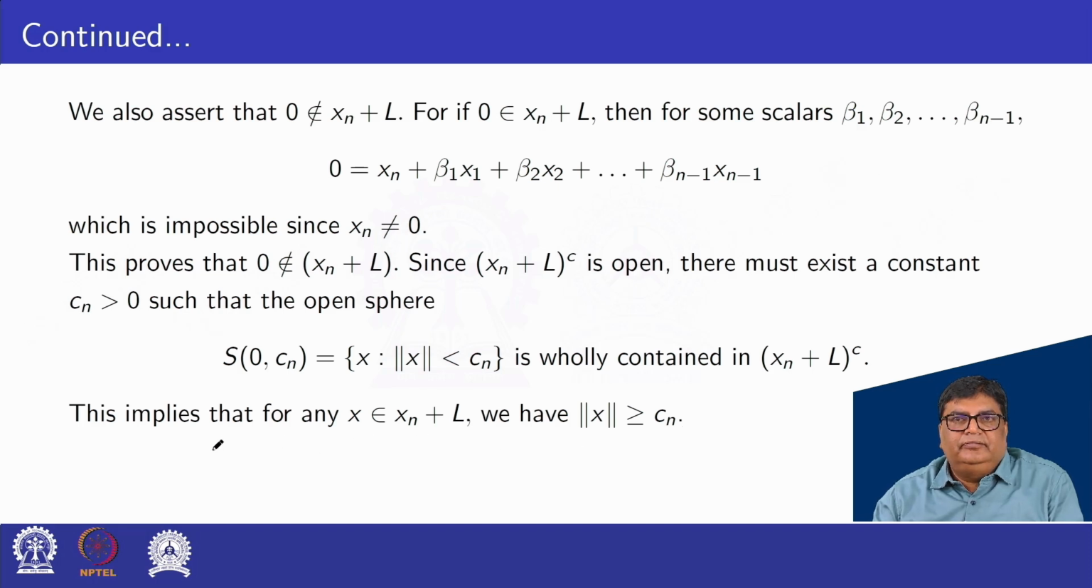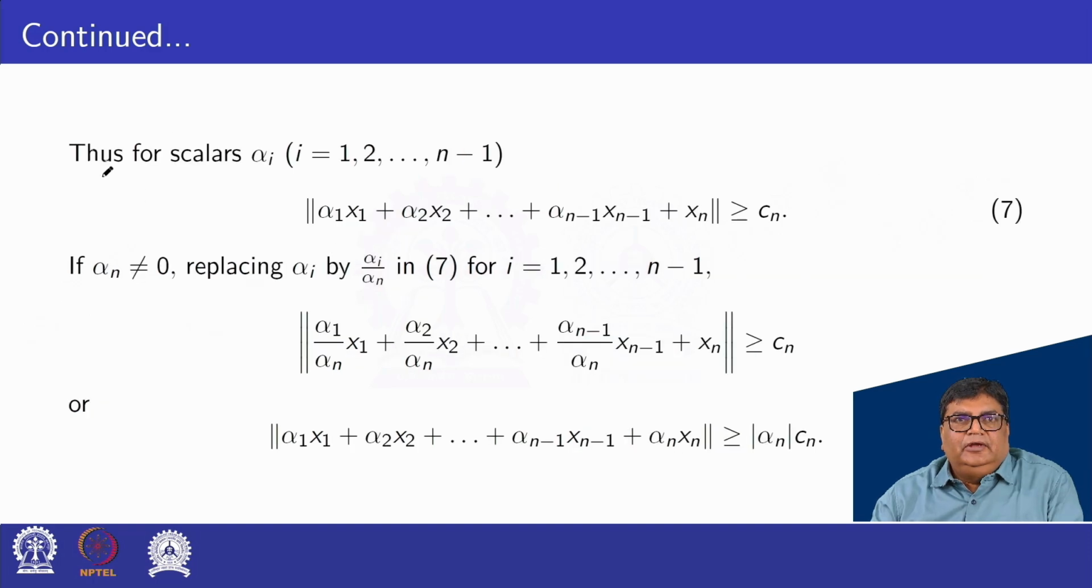Okay. This is for the complement of xn plus L. So this implies that for x belonging to xn plus L, that is the reverse of this, we have norm x greater or equal to Cn. Thus for scalars alpha i, norm of alpha 1 x1 plus alpha 2 x2 plus and so on alpha n minus 1 xn minus 1 plus xn is greater or equal to Cn.